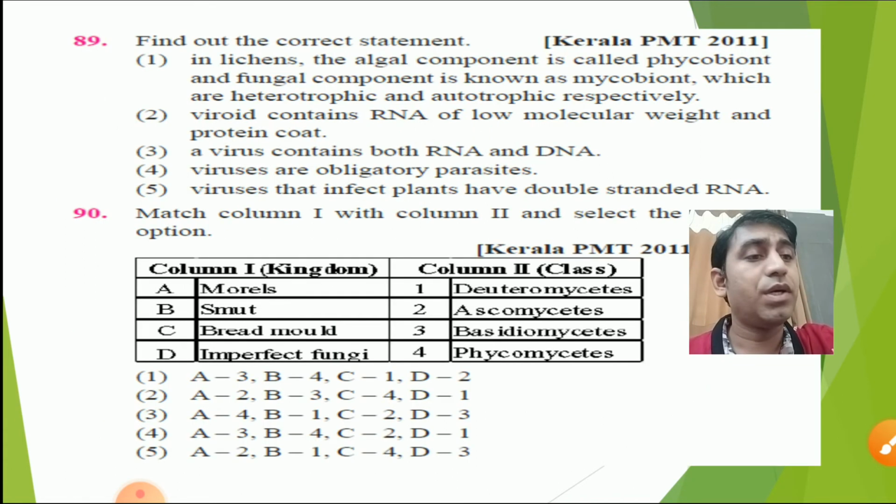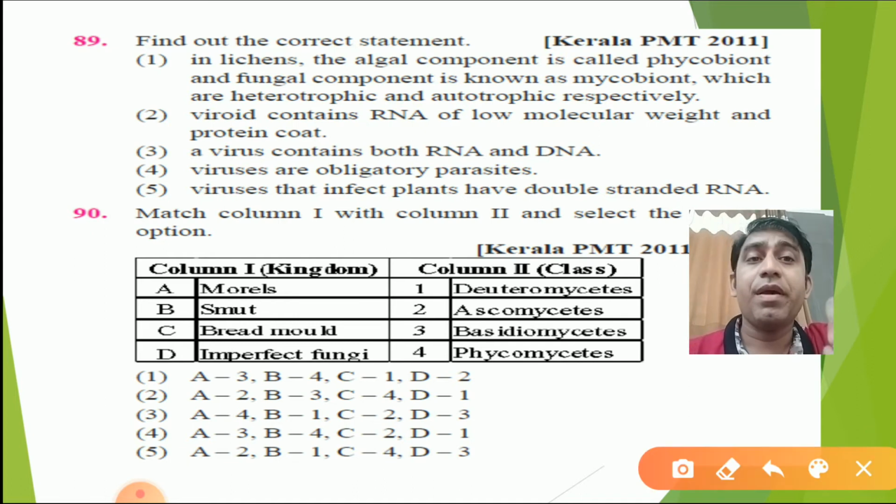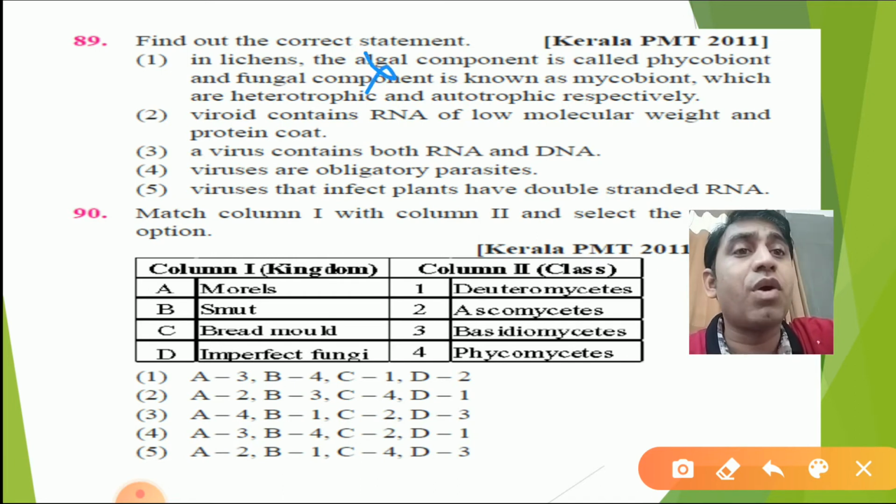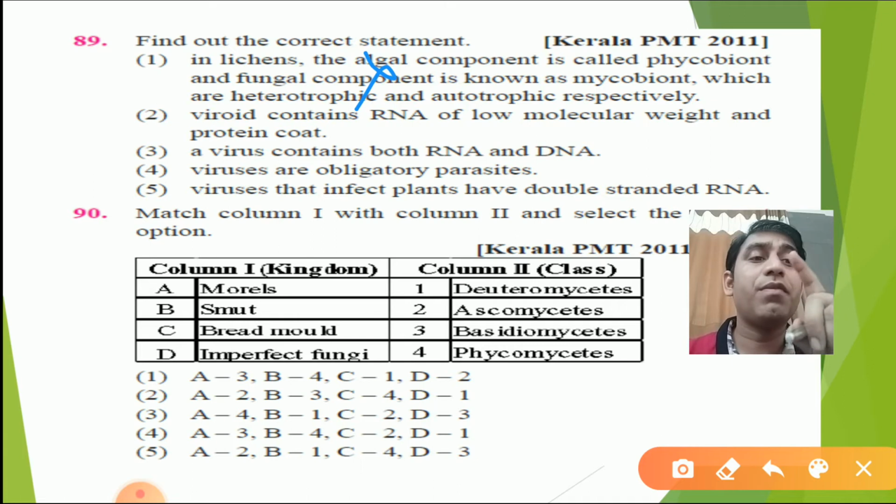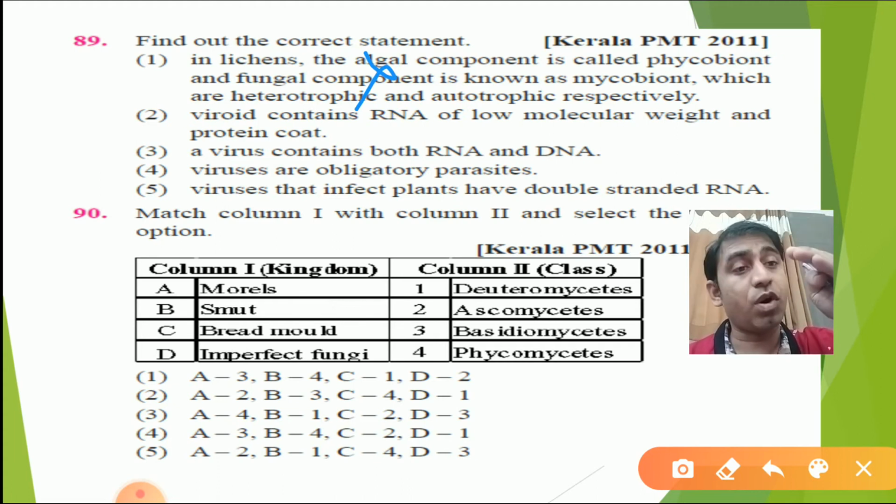Next, question number 89. Find out the correct statement. In lichen, the algal component is phycobiont and the fungal component is mycobiont, which are heterotrophic and autotrophic respectively. This option is wrong. It is correct that lichen is made up of the algal component phycobiont and the fungal component mycobiont, but the algal component is autotrophic and the fungal component is heterotrophic. The reverse is given in the statement. The fungal component is present in more, the algal component in less proportion, only 5%.